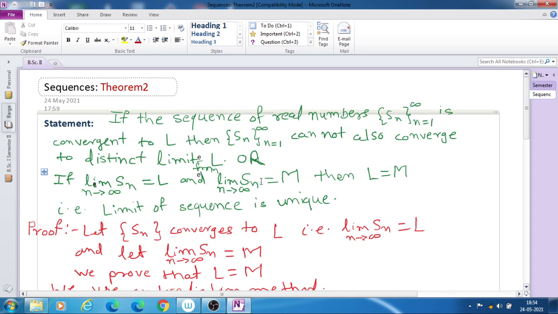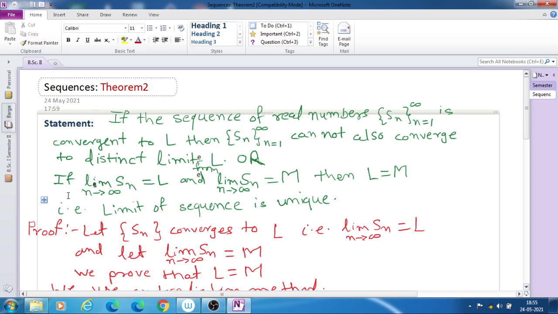if the sequence of real numbers Sn, n equal to 1 to infinity, is convergent to L, then the sequence Sn cannot also converge to a distinct limit from L. That means if a sequence converges to L, then L is its unique limit. A convergent sequence may not have more than one limit.